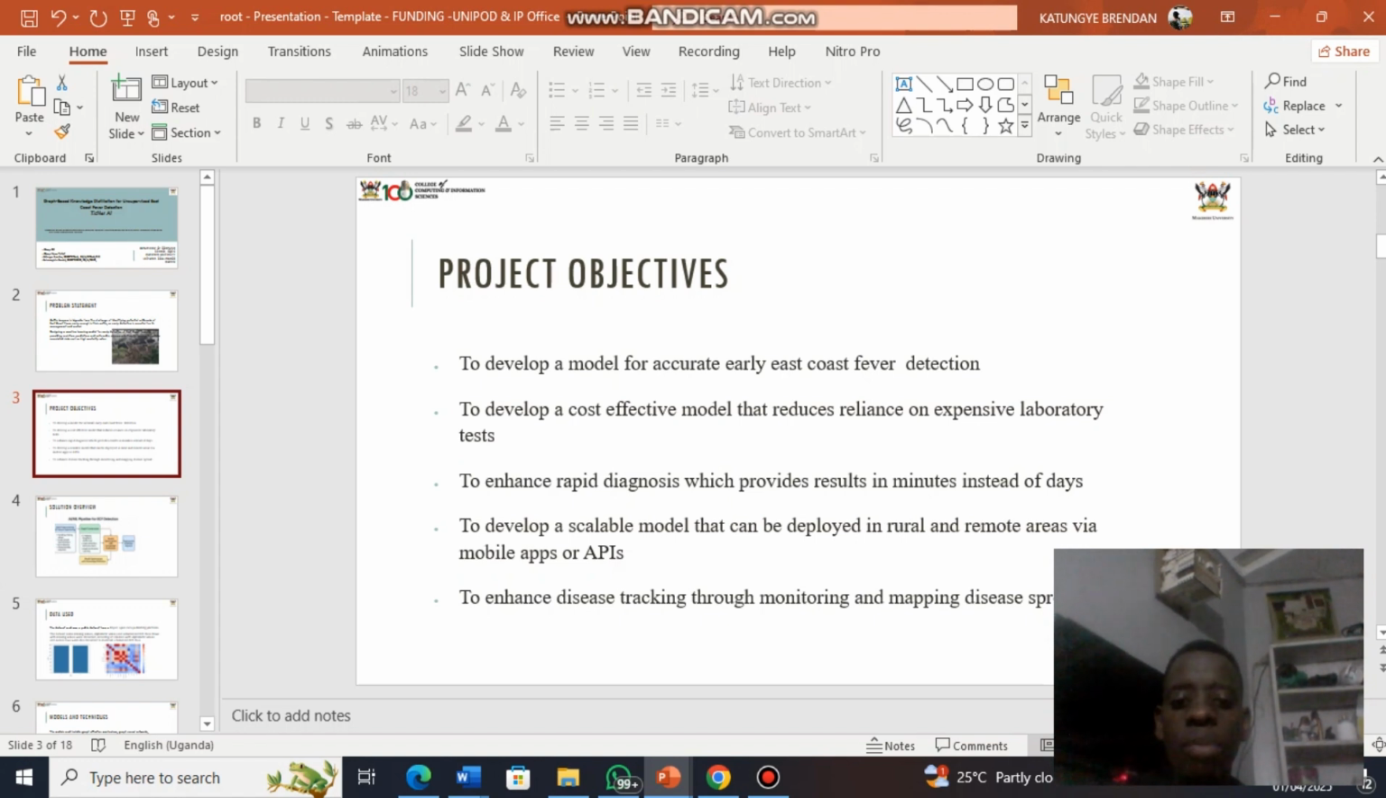Another one is to provide a scalable model that can be deployed in rural and remote areas via mobile applications. Since we have the APIs, these APIs can be deployed in mobile applications for remote use. Another one is enhanced disease tracking through monitoring and mapping disease spread. Since our dataset contains the longitudes and latitudes, they provide the location and local spread of the disease.